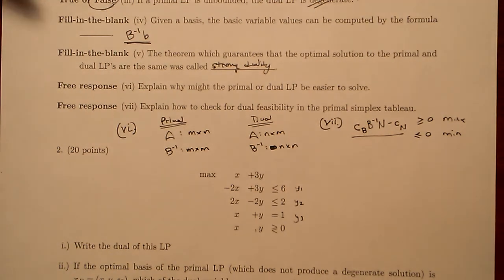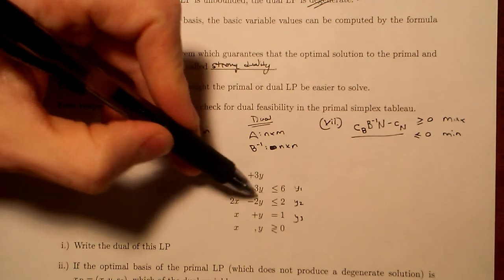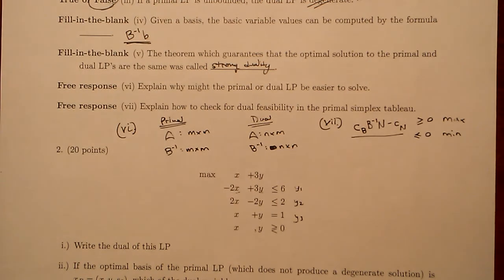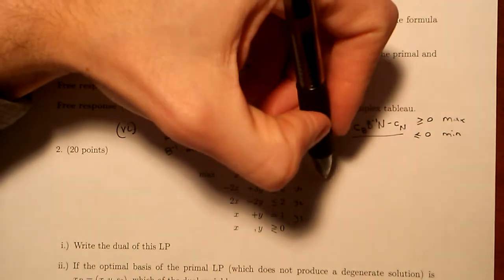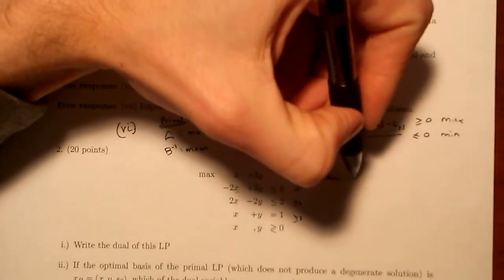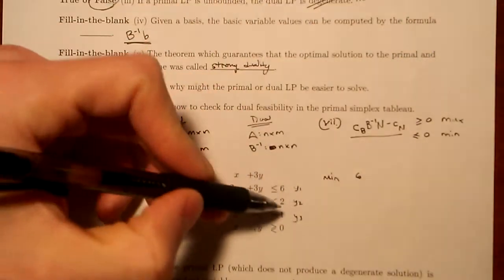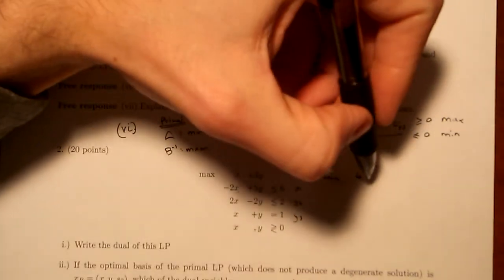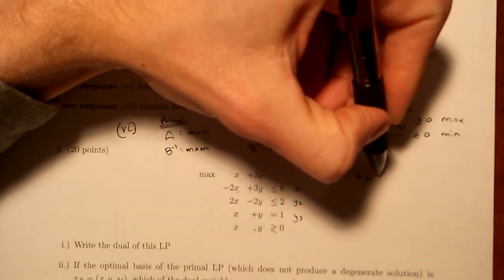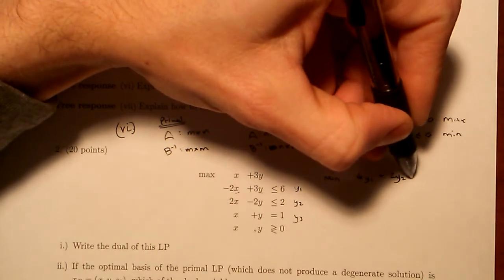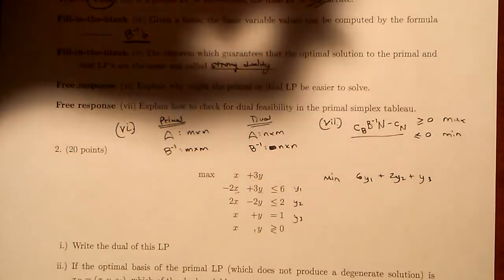And I know the decision variables in the primal are x and y. It really doesn't matter what you use to denote the decision variables in the dual, as long as you don't use x and y, because we can't have decision variables in the primal represented by the same variables in the dual. Okay, so the dual of a max is a min, and then what I found in my right hand side is now going to become my objective function coefficients. So 6y1 plus 2y2 plus y3.